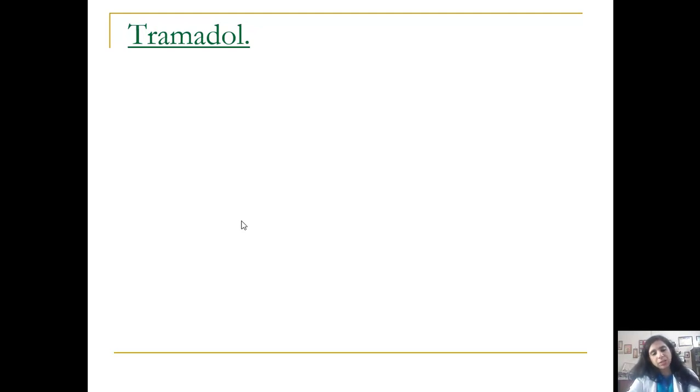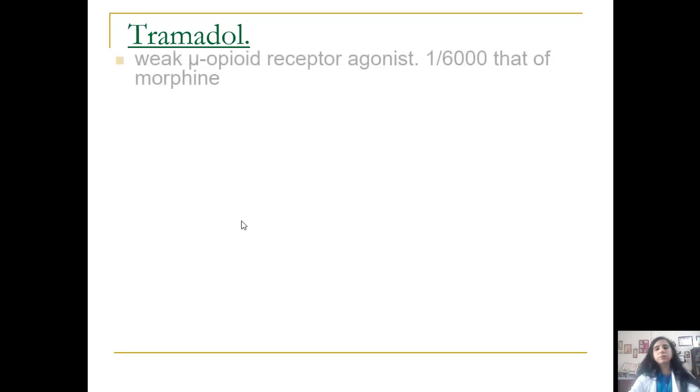Tramadol is a weak mu agonist. Incidence of respiratory depression with tramadol vis-a-vis morphine or any other potent opioid like fentanyl is very less. Of course, it does have ceiling effects as far as analgesia is concerned, and they say it is not habit forming, it is not dependence producing. But yes, recently there were reports that tramadol is also a dependence producing agent. But tramadol and tapentadol, the two drugs of this category, are weak mu agonists.